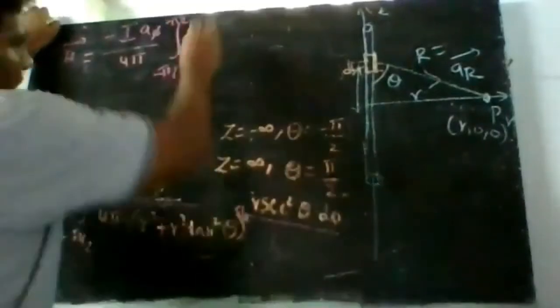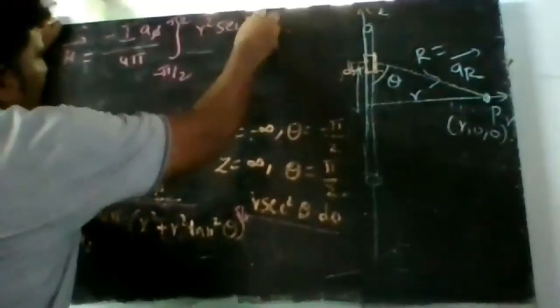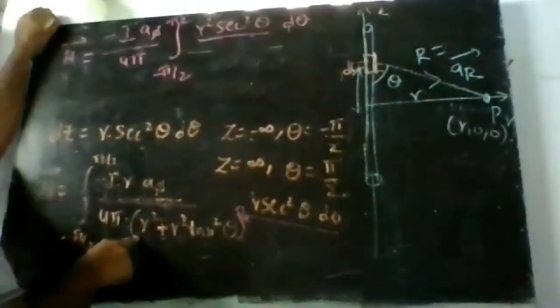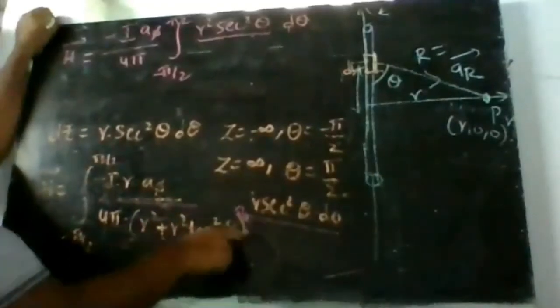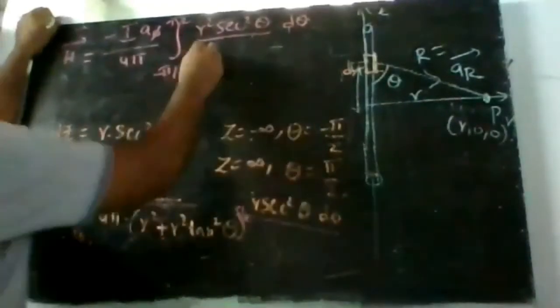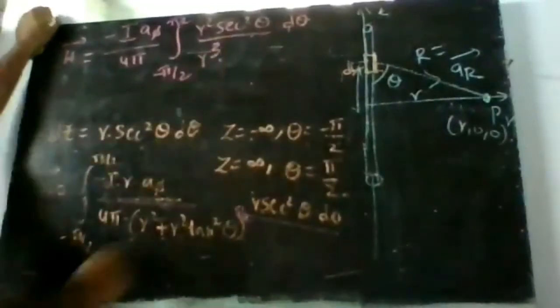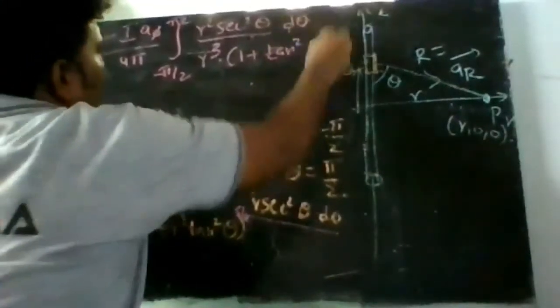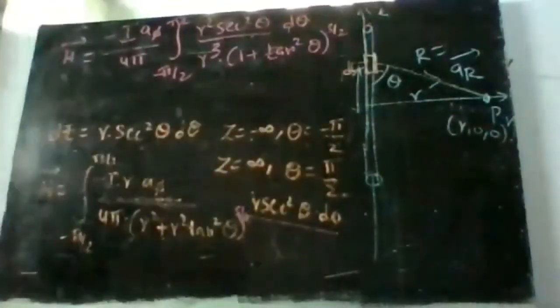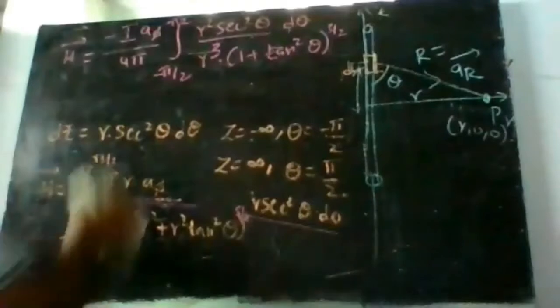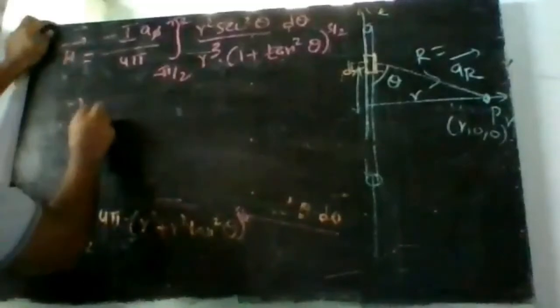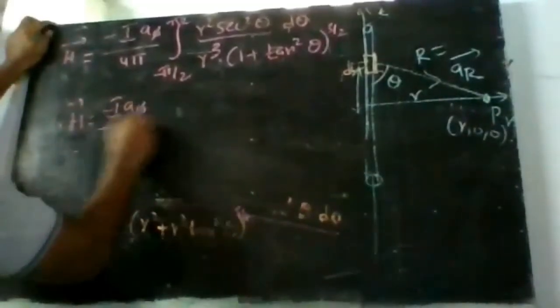So r into r, again r square secant square theta d theta divided by, here, what we get, r square if I take common, then r square whole power 3 by 2, that will become r cube, into the remaining term, 1 plus tan square theta whole power 3 by 2. Clear? Okay, 1 plus tan square theta whole power 3 by 2. So this is equal to h bar is equal to minus I into a phi divided by 4